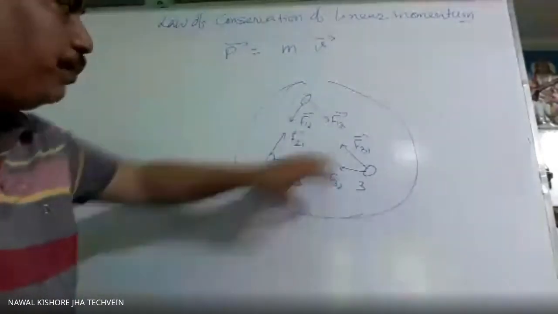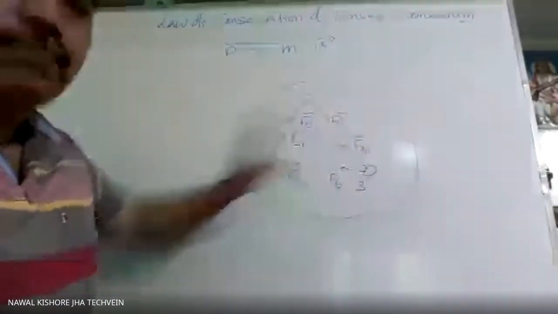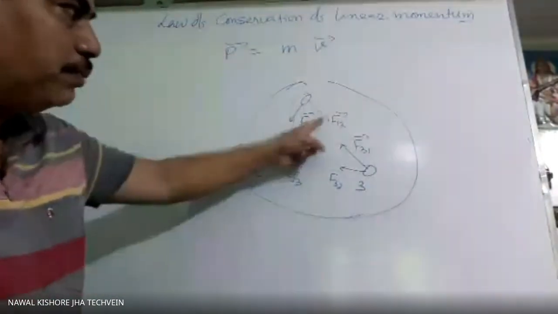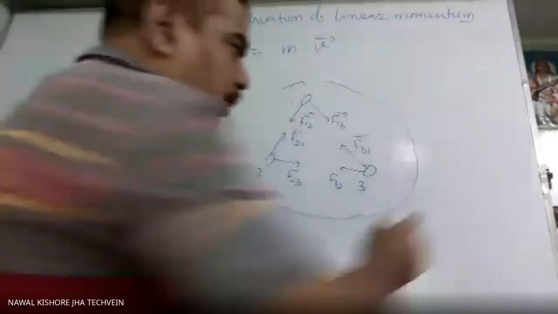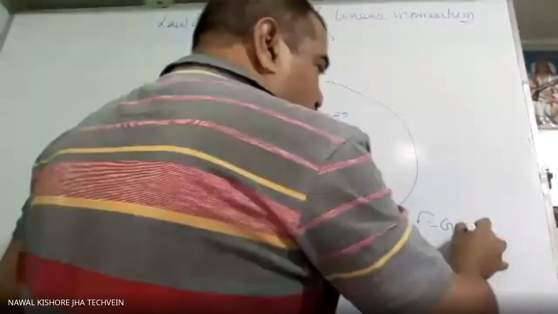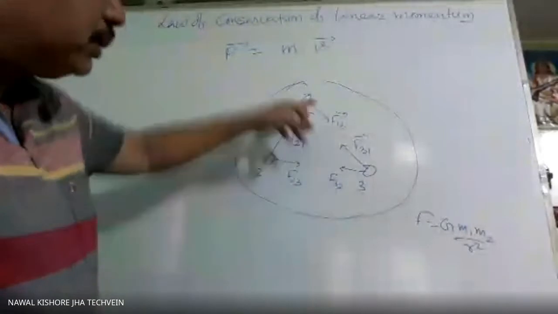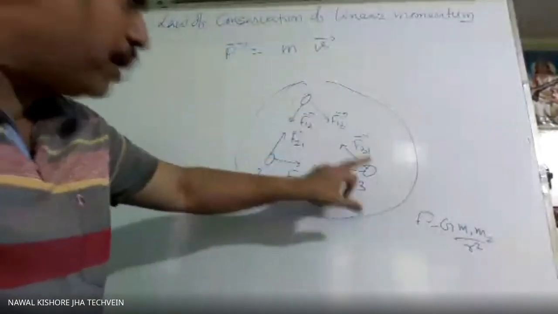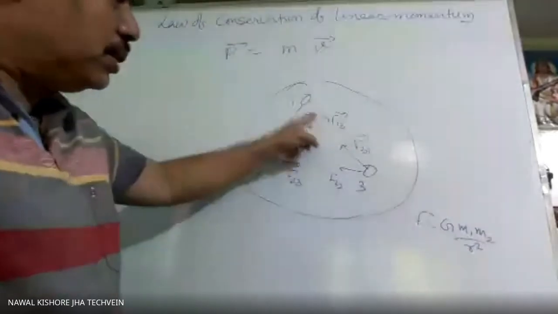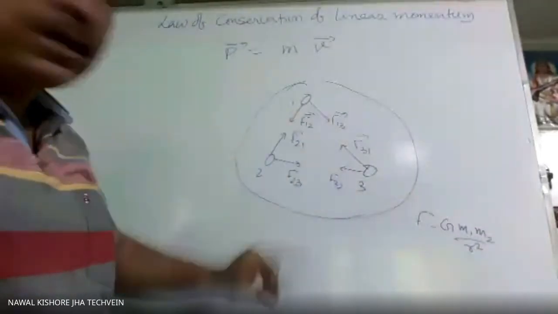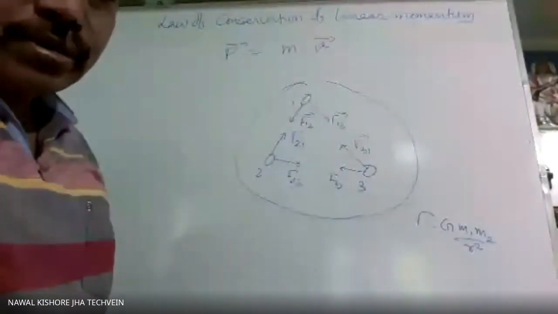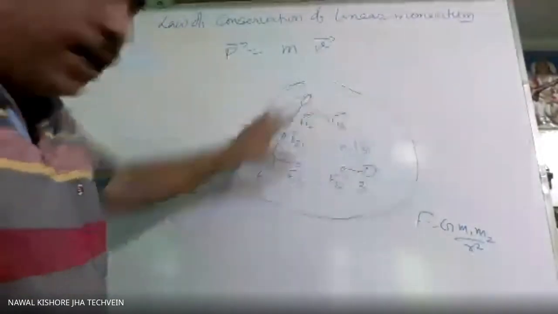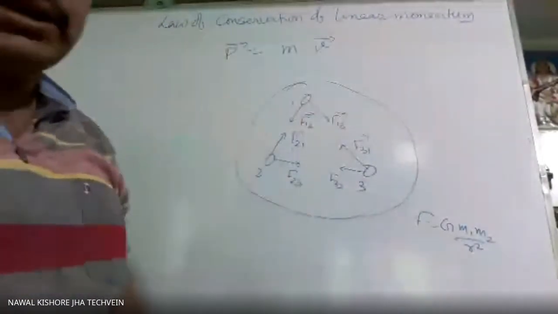So just to see, if we find the resultant of all these internal forces, this force and this force are equal and opposite. Each force will be how much? The force of attraction is G m1 m2 over r square. Whatever force is applied by this object on this, the same force is applied by this object on this. So these two will cancel each other. These two will cancel each other. These two will cancel each other. That means the net internal force is always zero.